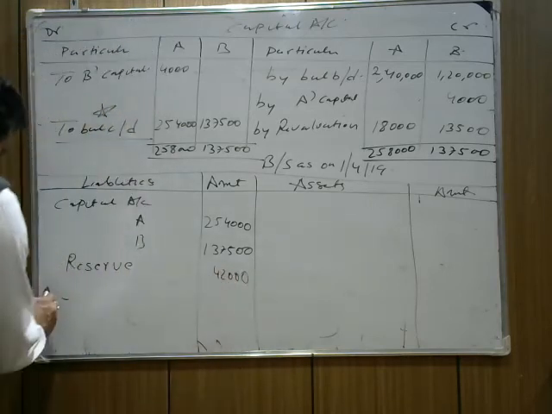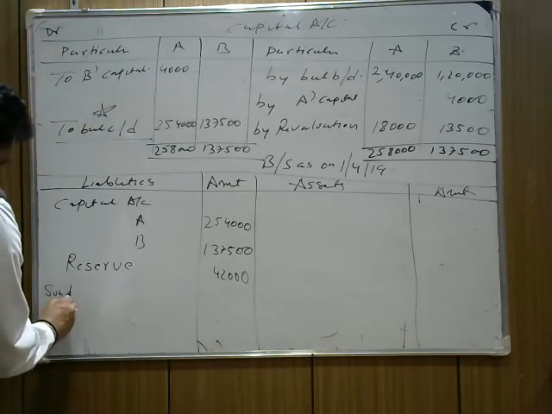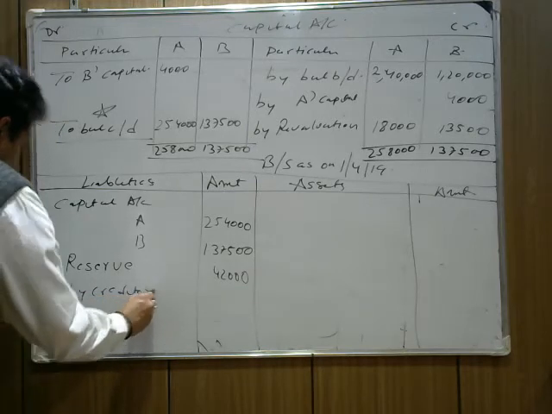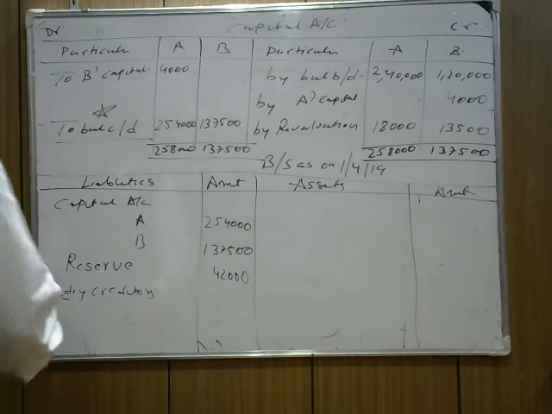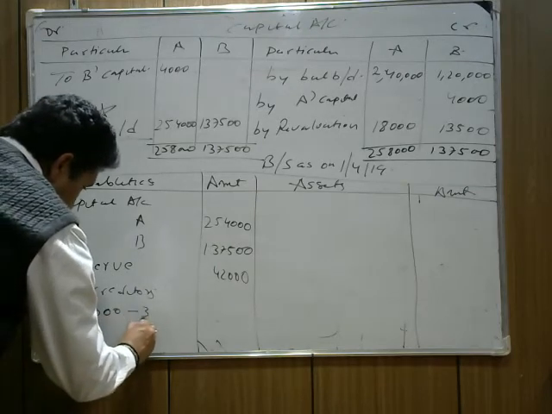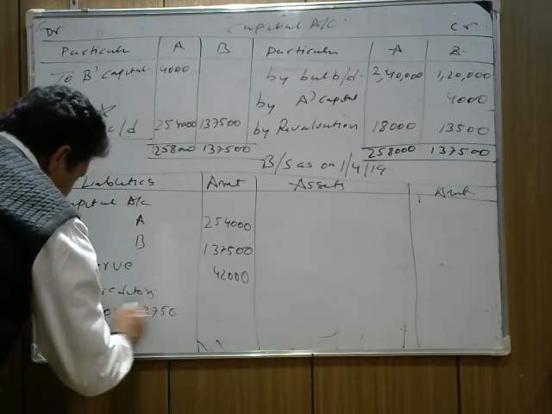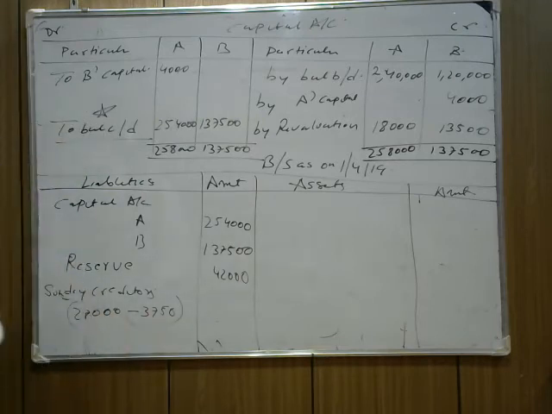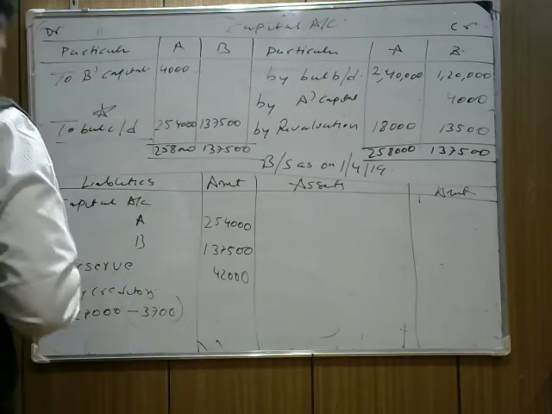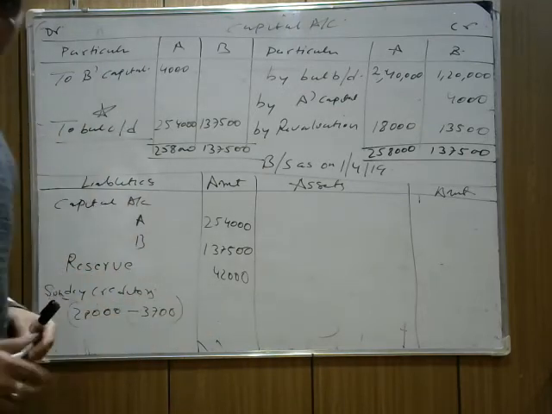Okay. Then it says sundry creditors. Now tell me one thing. What is the old value of sundry creditors? The old value is 28,000. How much didn't claim? Means you don't have to pay how much more. 3,700 is a benefit for us because we are not going to pay 3,700 to creditors.